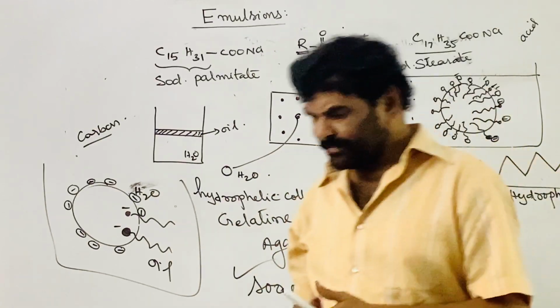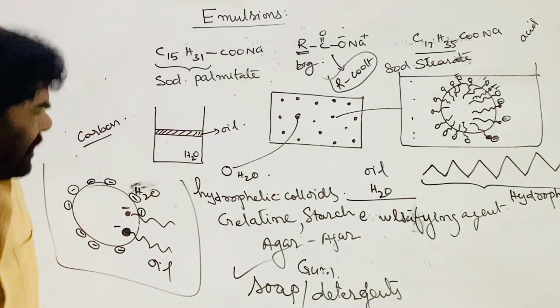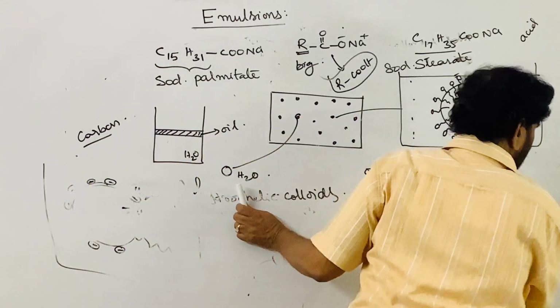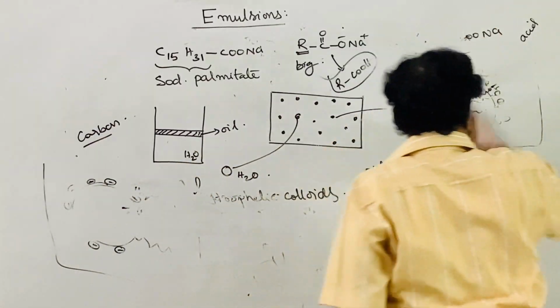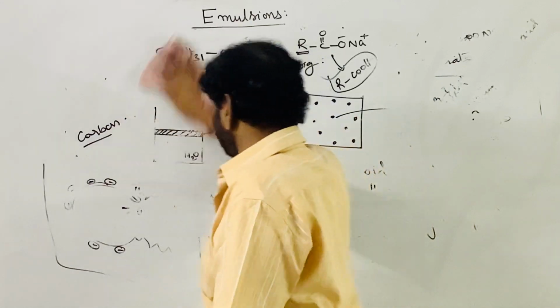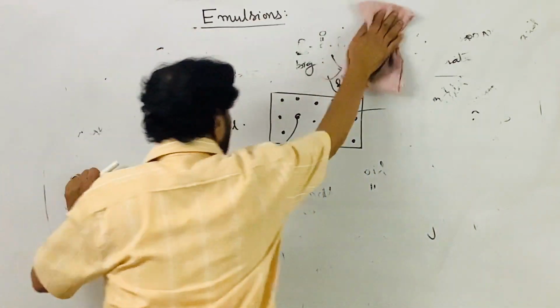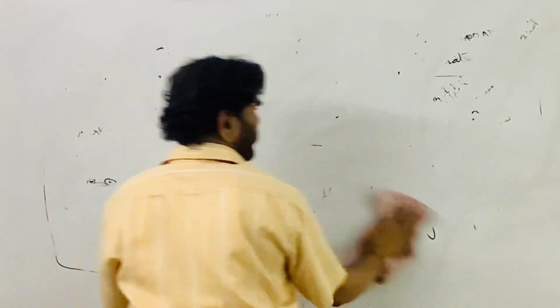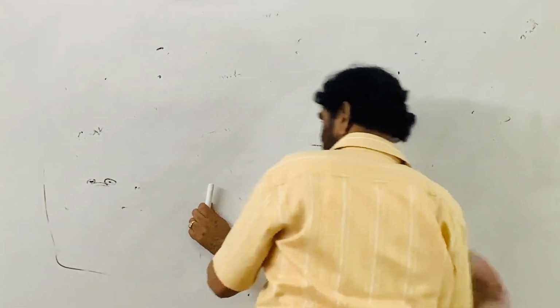Now gels. What are gels? These are another type of colloidal system. Gels are nothing but liquid in solid type. Gel.